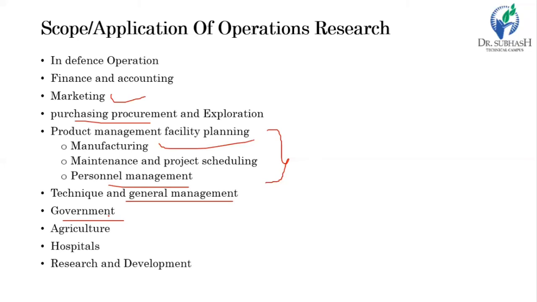Then in agriculture, operation research can be used to increase agricultural output, and for allocation of scarce resources, say which crop should be allocated to a particular land, or how much land, according to the weather condition and the amount of rainfall in the rainy season. Then in hospital or hospitality management, to solve the queuing problem in big hospitals, and to solve the administrative problems of the hospital organization.